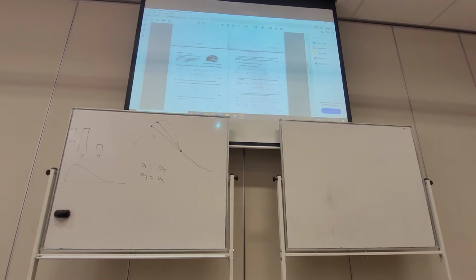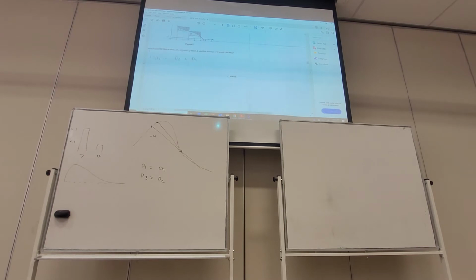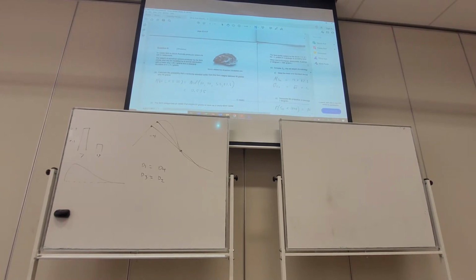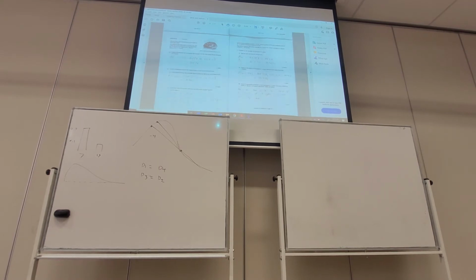Okay, we have a page of free space. Now, not many people had to use their free space, but if you do, let's say you are answering this question and there wasn't enough room and you wanted to do it on the free page. You need to say continued on, and you need to say the page that it is on. You need to say continued on, and then this down the bottom here says page 13. So make sure you don't just say it's written in the extra space, because there's like 4 pages of extra space. Okay, the oyster problem, we have seen that one before.